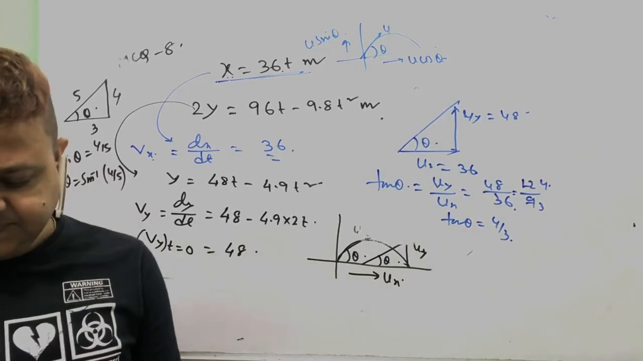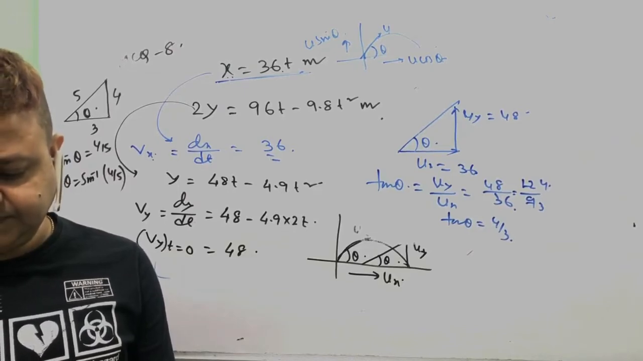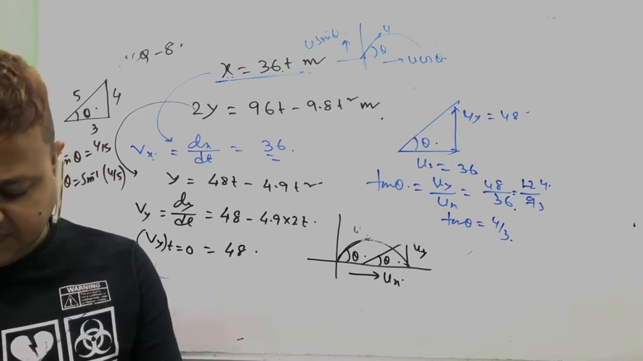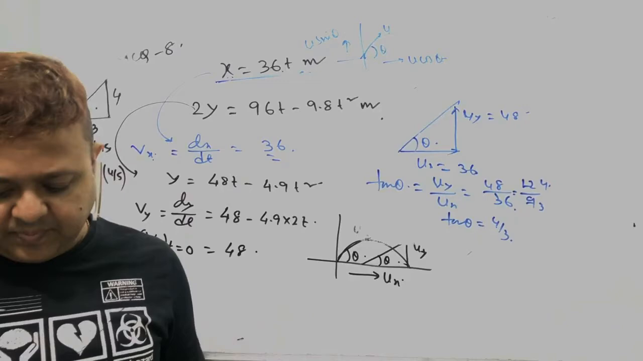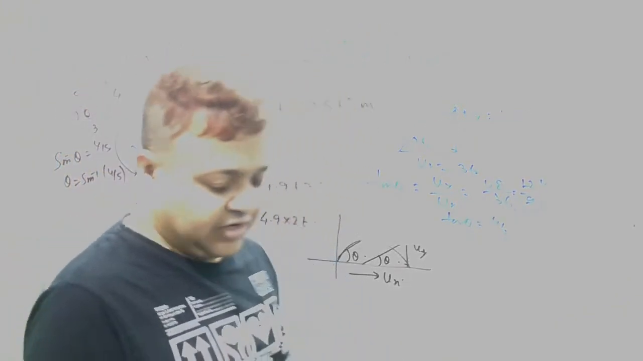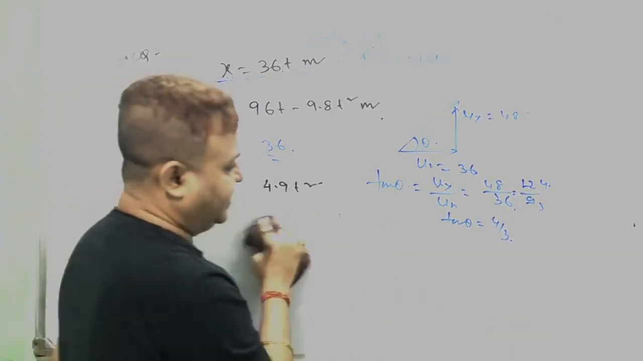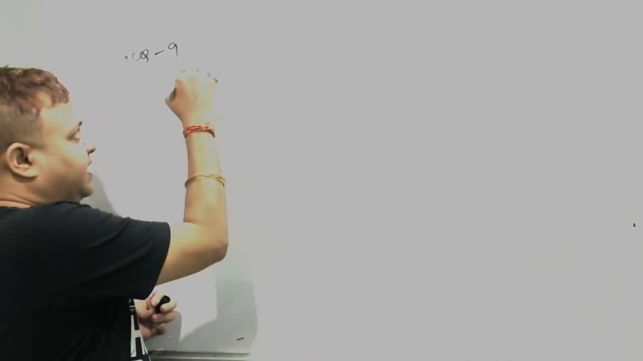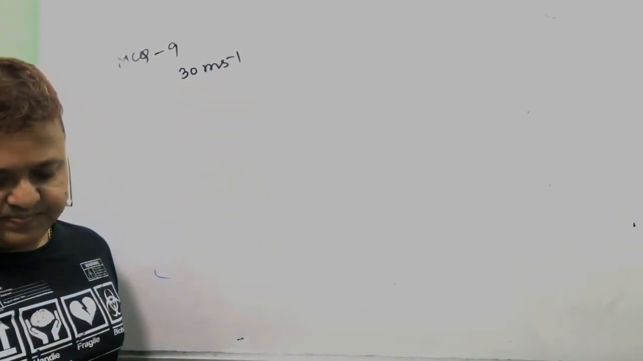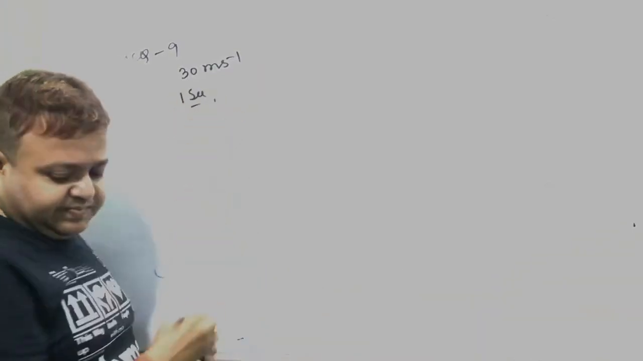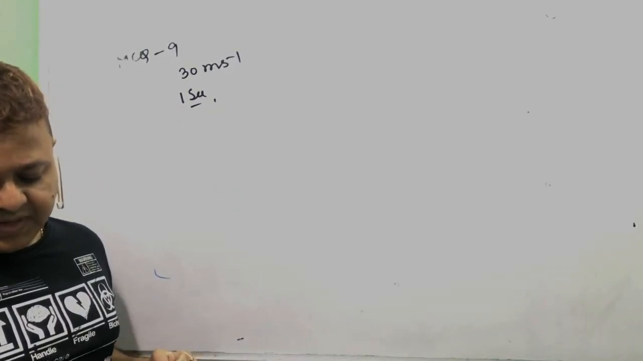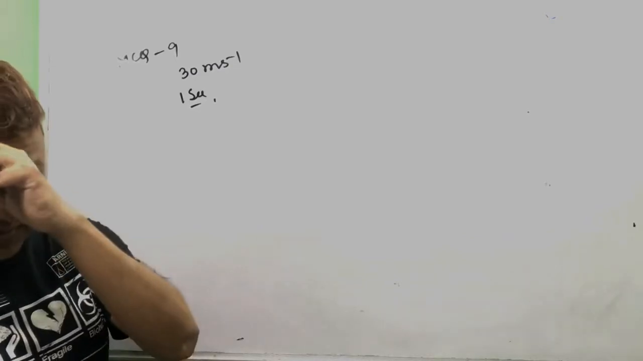Okay. Number 9. A body is thrown at an angle of 30 degree with respect to horizontal with a speed of 30 meter per second. After 1 second, its velocity will be.